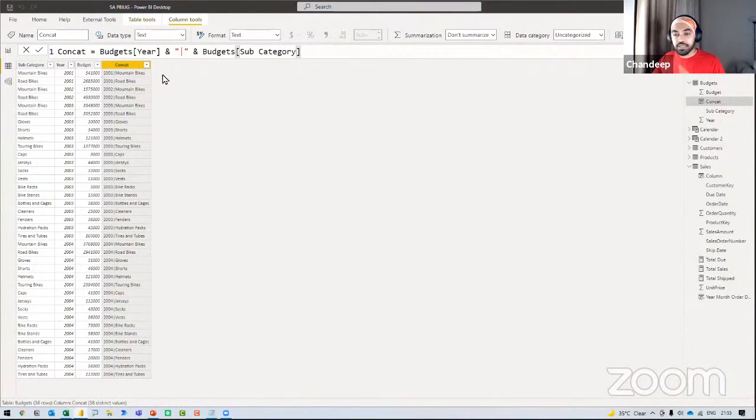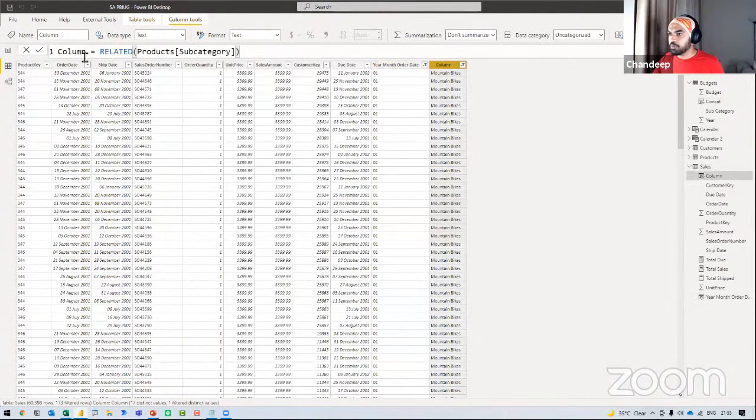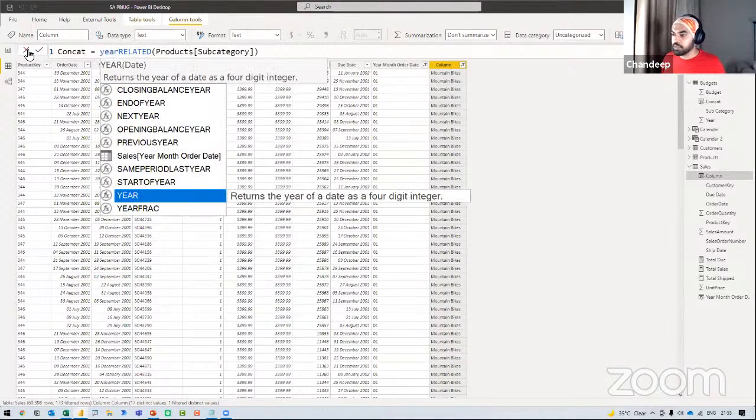Now I'd have to create the same concatenation column in the sales table, which is not going to be unique. That's what the many side is. And let's just use this column as a concat column. So I'll say concat: take the subcategory from the products table, which is nothing but a VLOOKUP. And did I have year first? I think I had year first. So let me just not make that mistake.